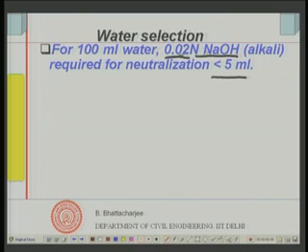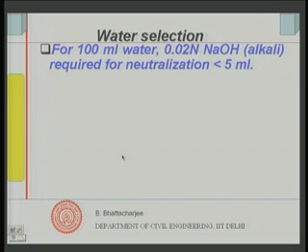If it is more than 5 milliliter, that means the water is more acidic than desirable, because it contains some dissolved acidic material which is neutralized by sodium hydroxide, and that is not desirable.